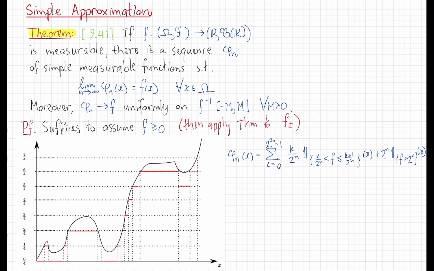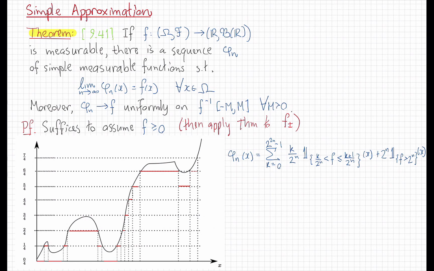This picture takes this complicated looking function and does this lower flattening approximation in the case n equals 2. We've divided up the range into quarters and then approximated the function from below by those values. And here's an exact formula for it.